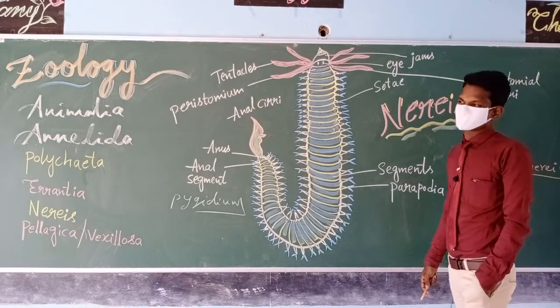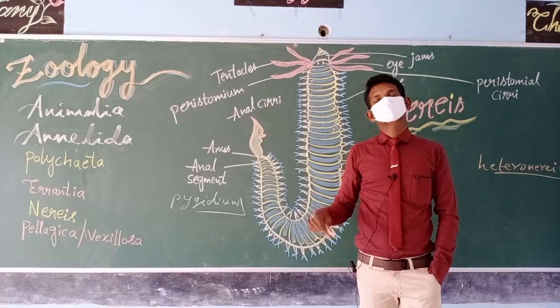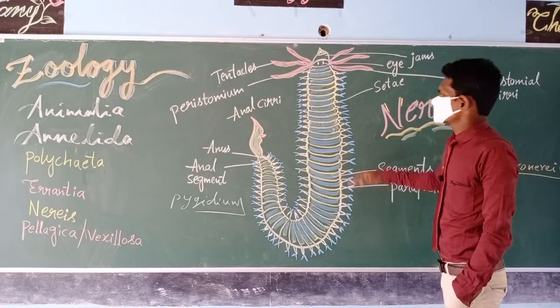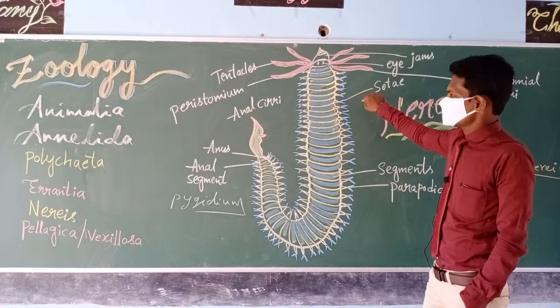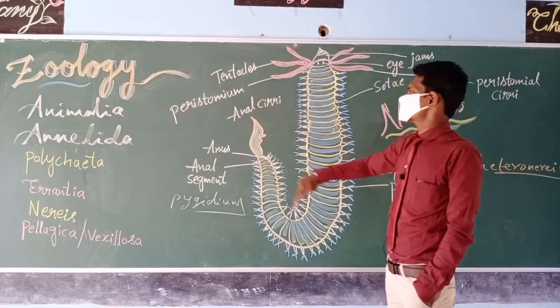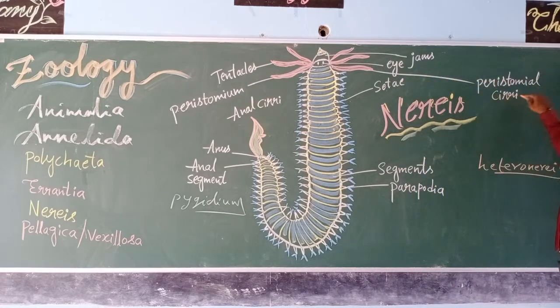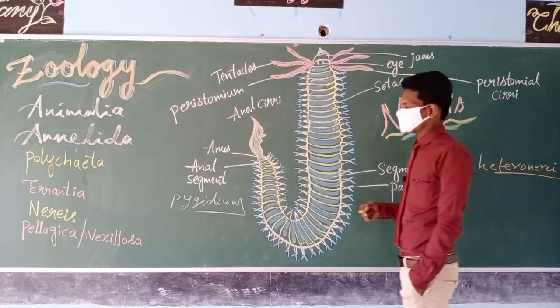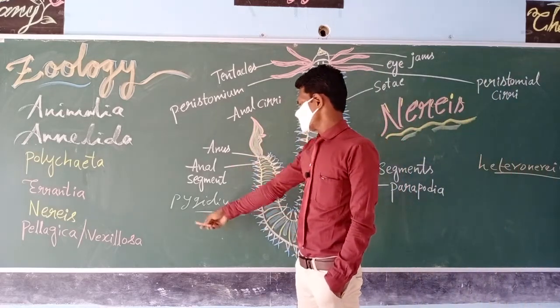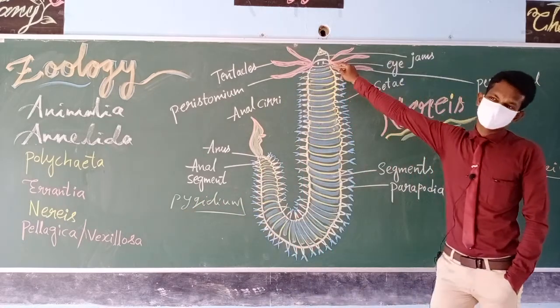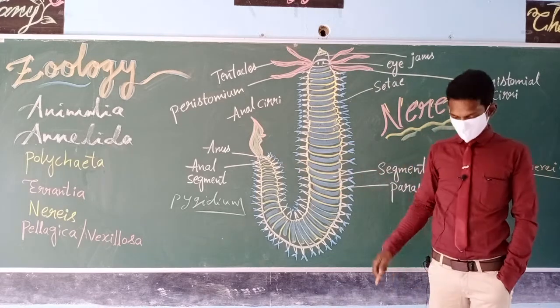Then coming to the final step, identifying or recognizing characters. How could we go through it? Segmentation, setae, tentacles, peristomium, anal cirri, prostomium and peristomial cirri, especially the heteronereis phase, in the sense the sexual maturity phase, anal segment and pygidium, and the body separated into head, trunk and pygidium.